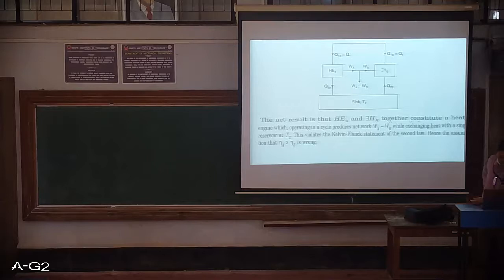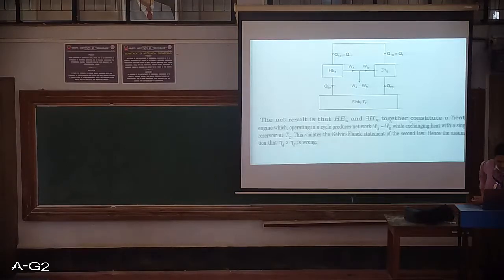Now it looks like this. Q1B is equal to Q1, Q1A is equal to Q1. Q1B is the heat rejected from this reversed heat engine, Q2B is the heat extracted by this reversed heat engine, WB is the work input to this heat engine, WA is the work output from the heat engine A, and Q2A is of course the heat rejected to the sink.